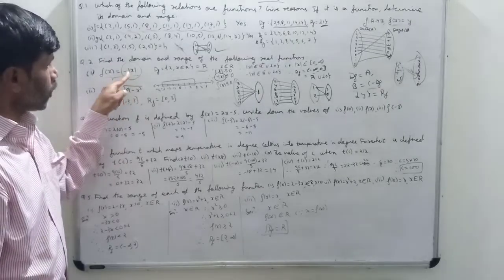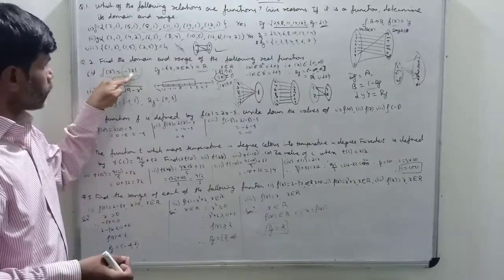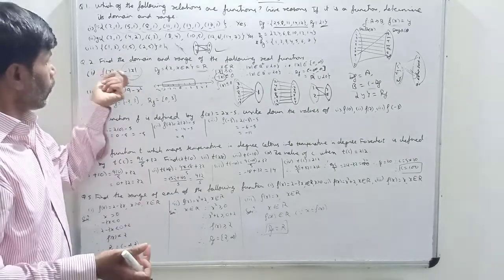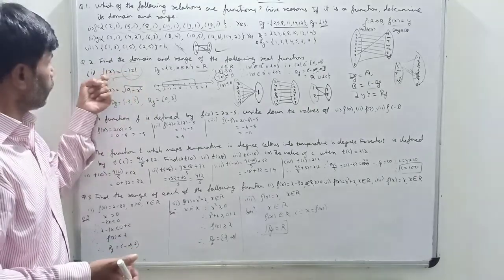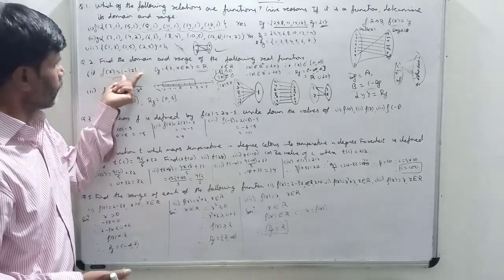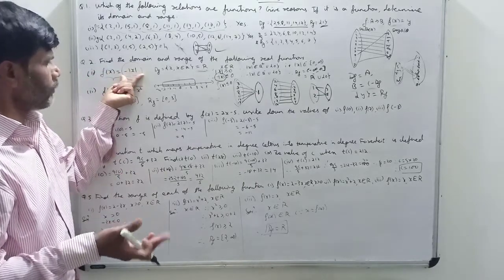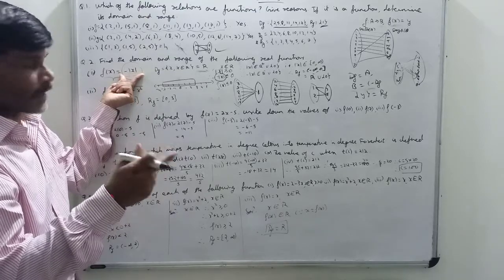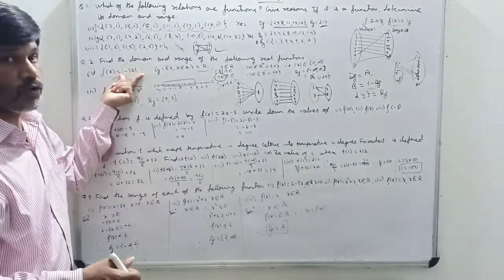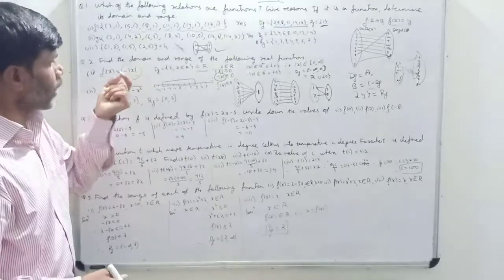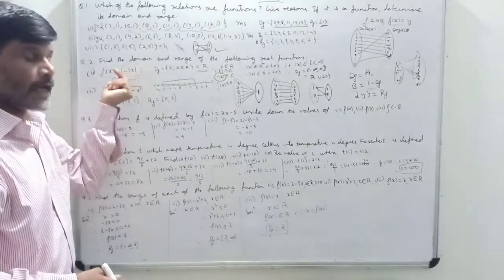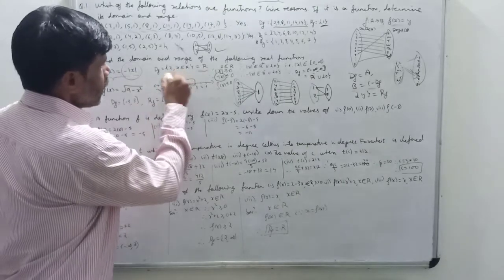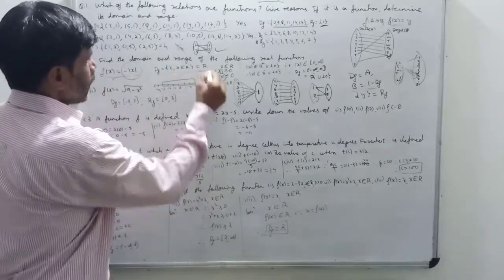Now domain means what? All the values of x for which f(x) is defined. So you see minus mod x. For every real number, minus mod x will be there. Suppose I am taking 1, mod of 1 is 1, minus 1. Then mod of 2 is 2, minus 2. So for every real number, mod x is defined, and hence minus mod x is also defined. So therefore I say the domain of the function is R.